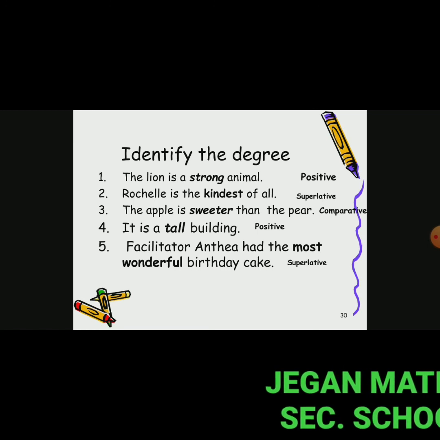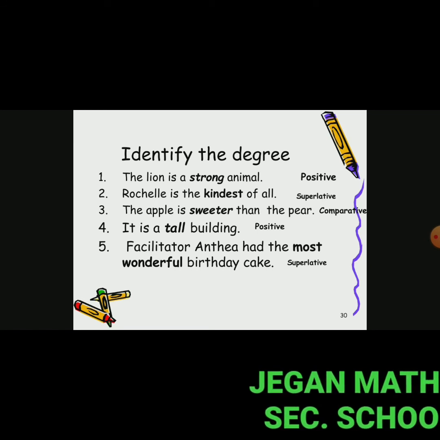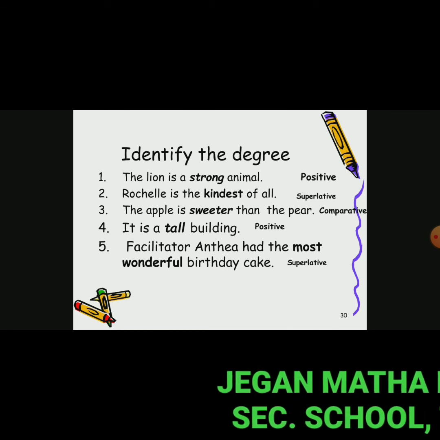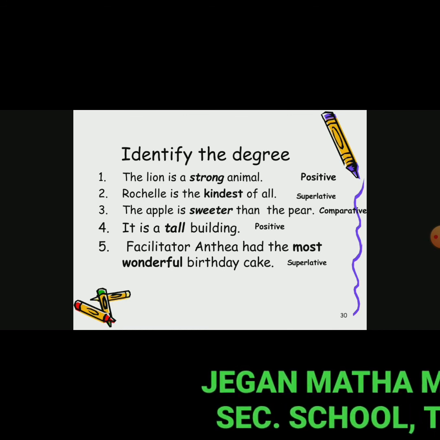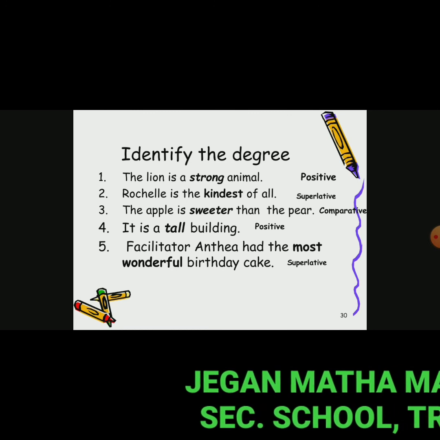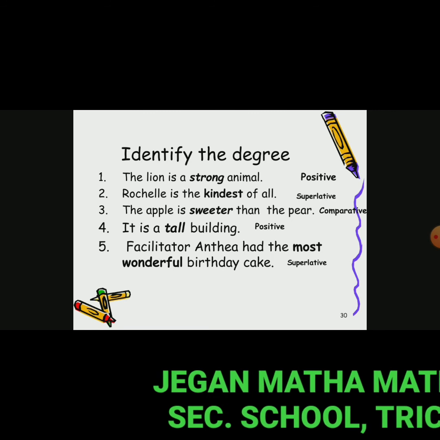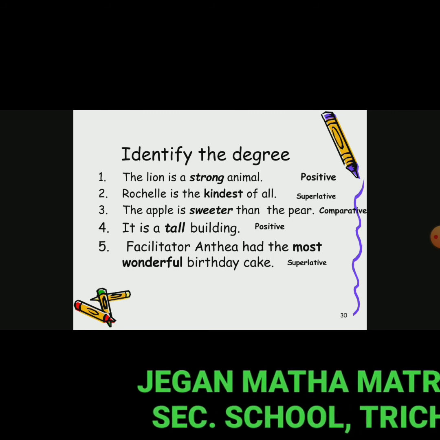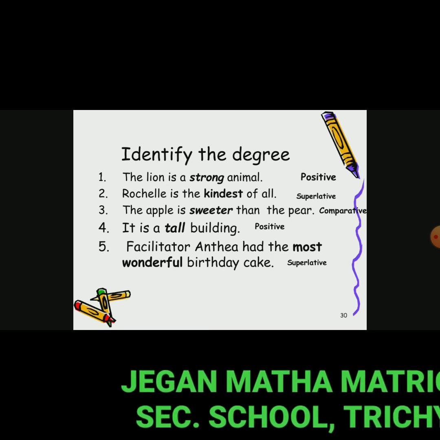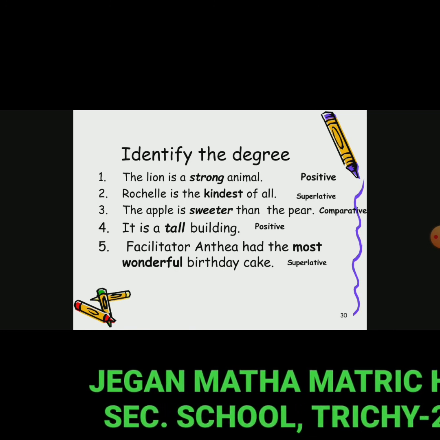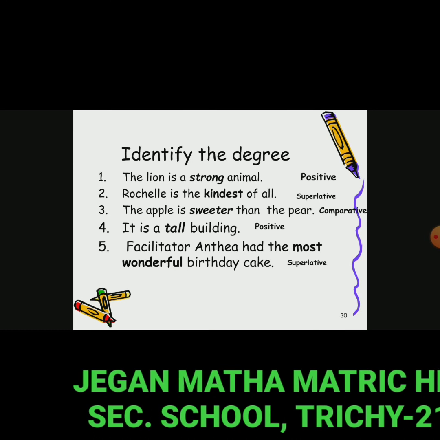Identify the degree. The lion is a strong animal. What type of degree? We can easily say it is positive, because without er, without est, there is only one adjective, strong. Rachel is the kindest of all. Kindest, kind plus est, so that's superlative. The apple is sweeter than the pear.